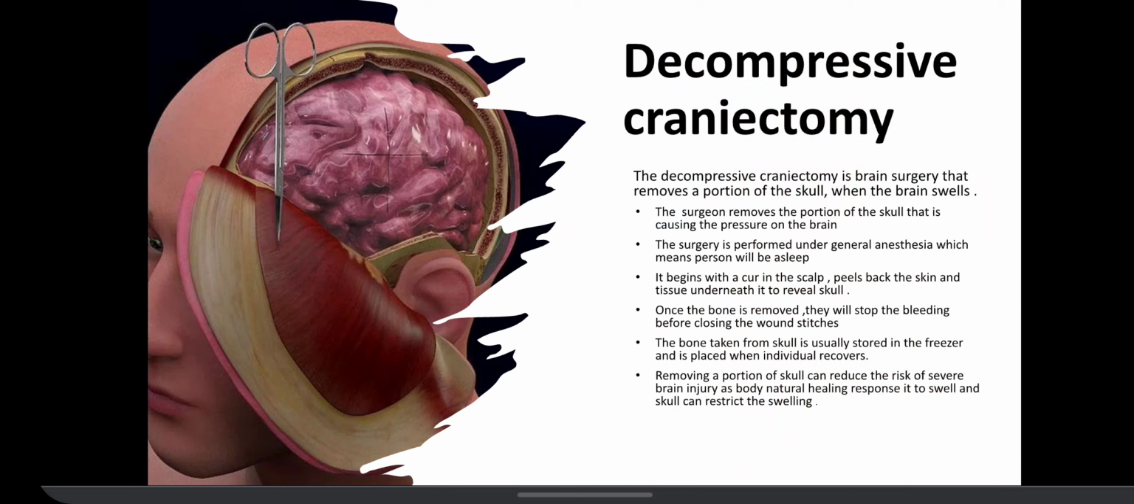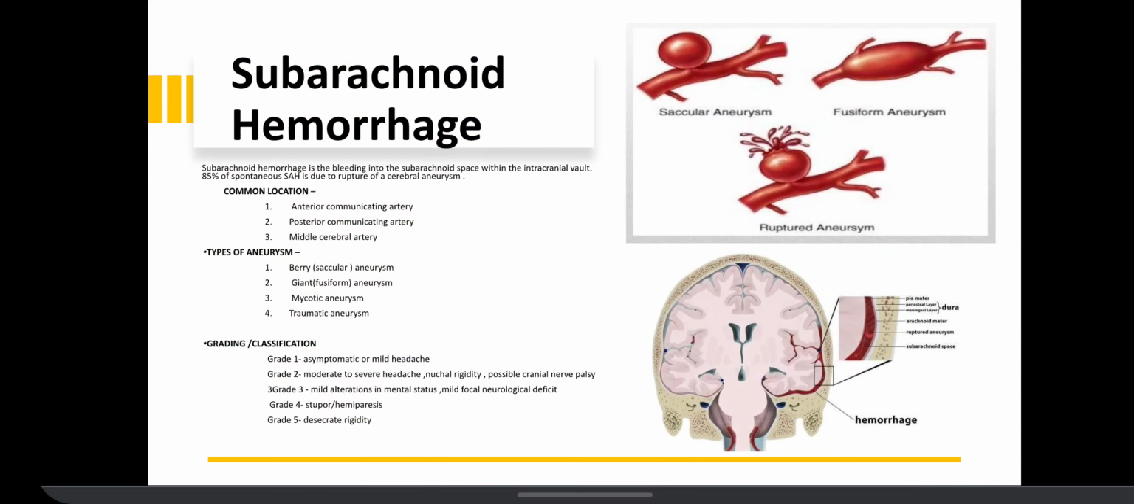Removing a portion of skull can reduce the risk of severe brain injury, as the body's natural healing process is to swell and the skull can restrict the swelling. Subarachnoid hemorrhage. Subarachnoid hemorrhage is the bleeding into the subarachnoid space within the intracranial vault.